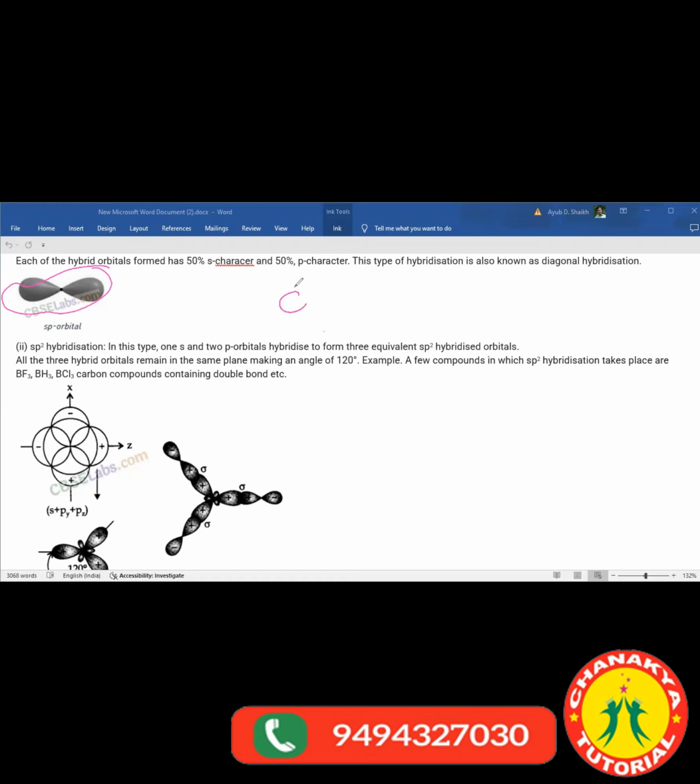After hybridization, the shape of the sp orbital will be in this way. Because s has a spherical shape and p has a spindle shape, when these two are mixed with each other, it results in this shape. This is your s character, this is your p character, and the other p character that does not take part in the sp hybridization is minimized and removed completely. Hence it becomes diagonal hybridization. Clear?